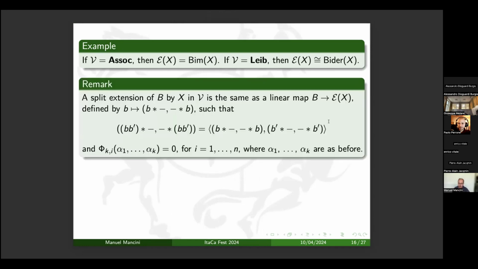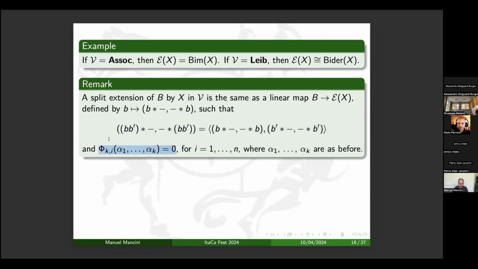Then I want to observe that with the E of x, we can give a new characterization of split extensions, because a split extension can be defined as a linear map from B into the vector space E of x, in such a way that all the products are preserved by the bilinear map, in the sense that I know how to compute the action of a product BB prime if I know how B and B prime act. And moreover, for having a split extension, I need that all the identities of V are satisfied again when